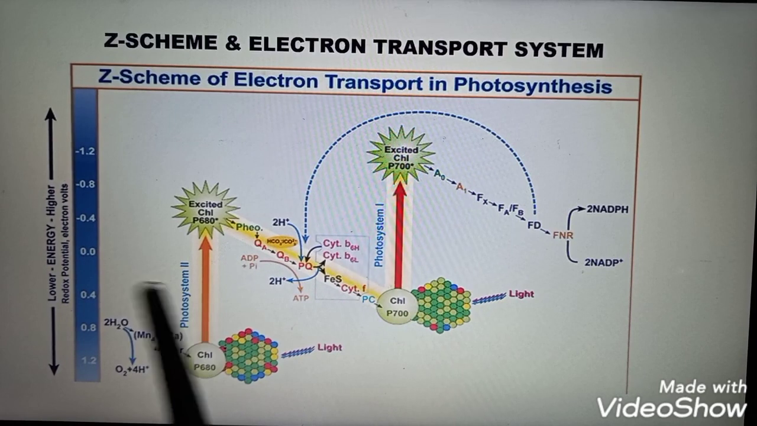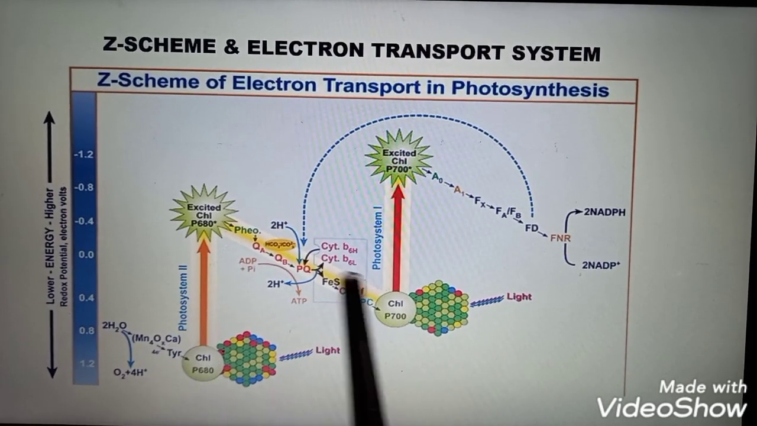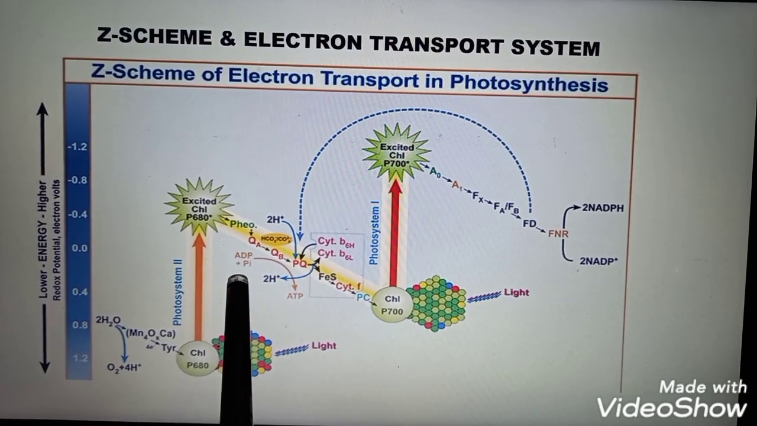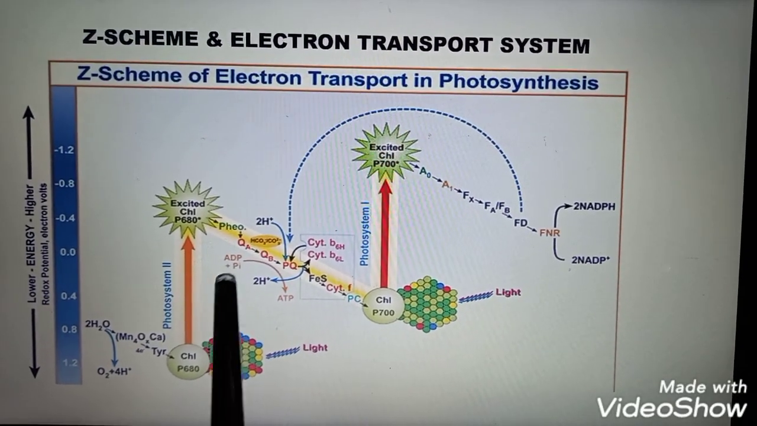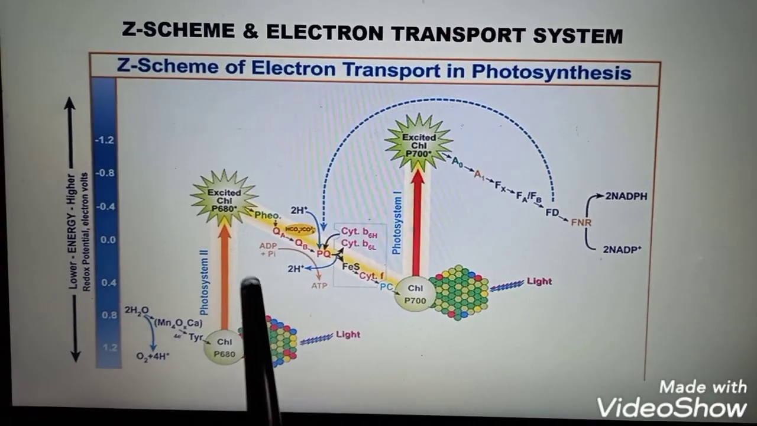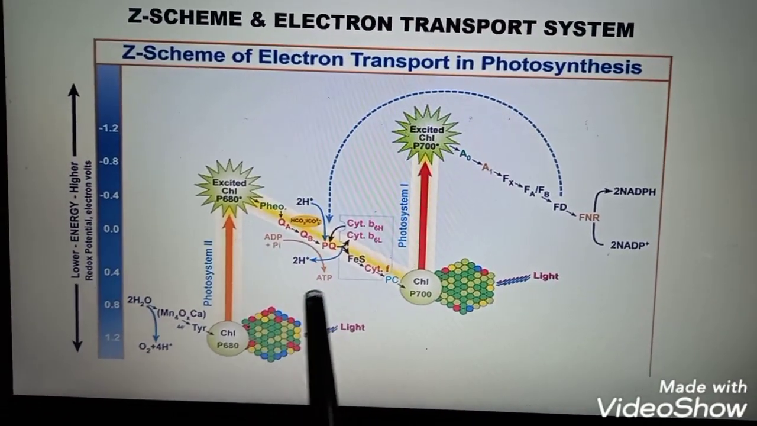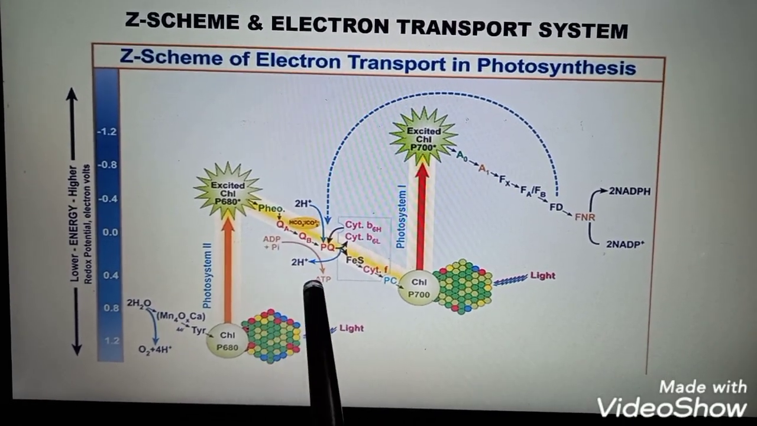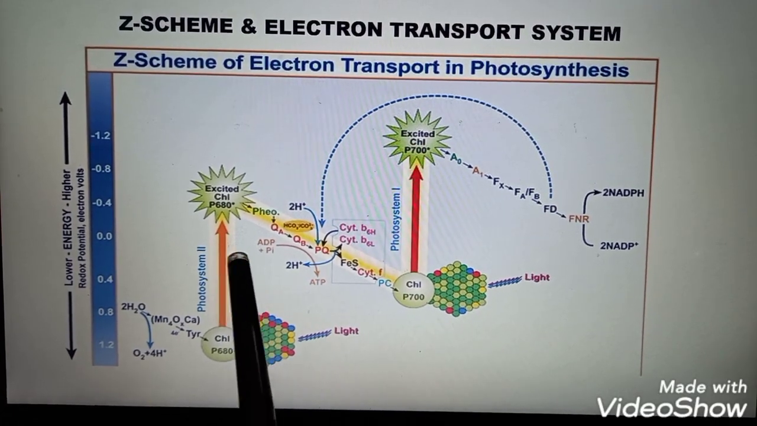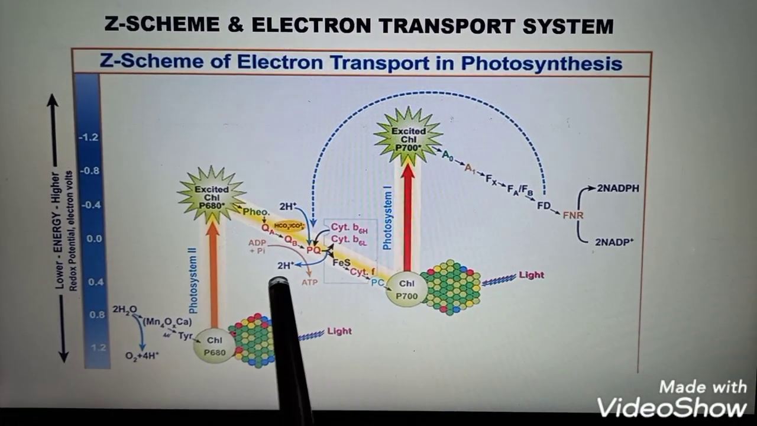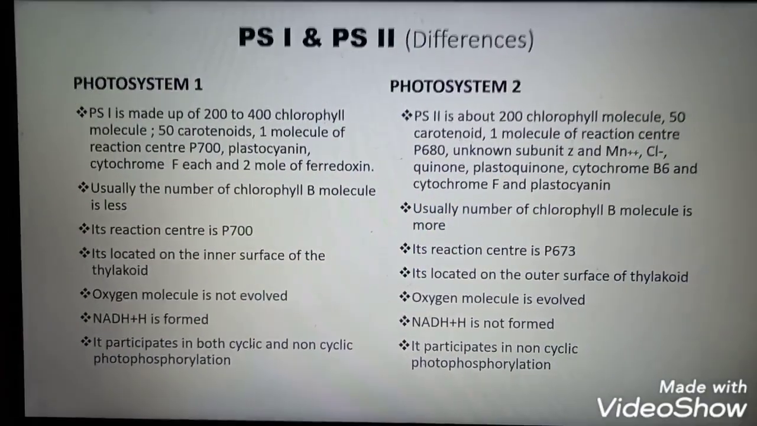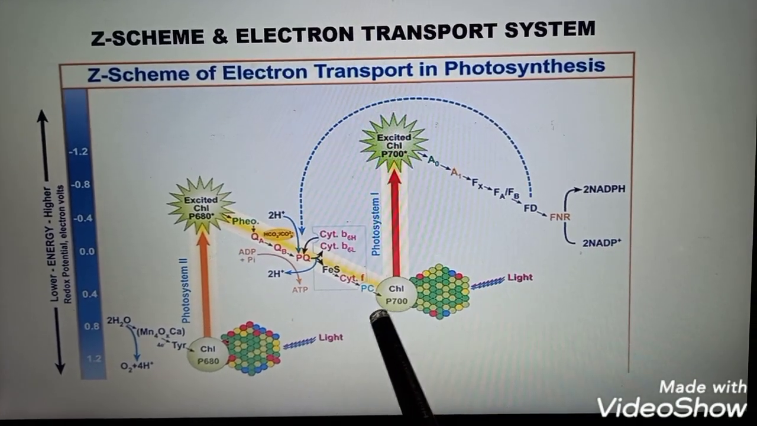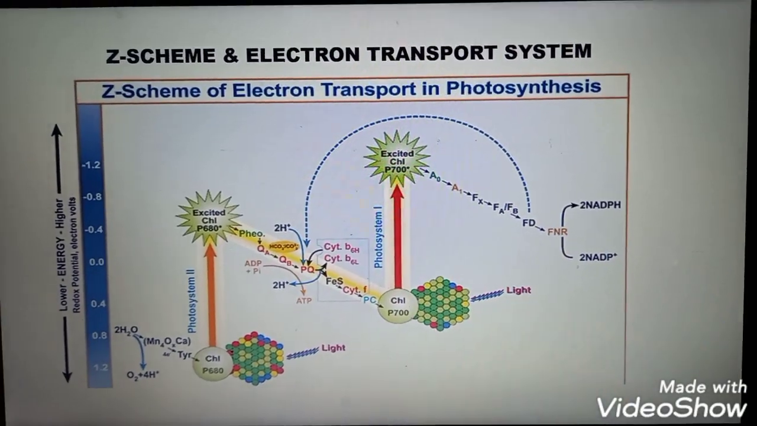And here, when the electron passes from P680 to P700, it releases some energy which is used by ADP and inorganic phosphate for the formation of ATP. This formation of ATP is also known as photophosphorylation, and this type is known as non-cyclic photophosphorylation, because here the electron never comes back. The question is that the electron always moves from P680 to P700 and never from P700 to P680.